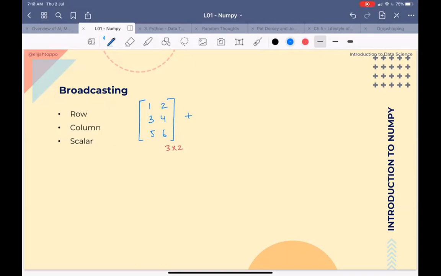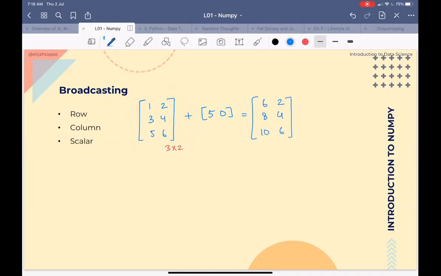But with broadcasting, let's say I want to add to this the row 5, 0, I can do that. What broadcasting will do is it will take this row and add this row to all of the 3 rows of this matrix. What I will end up with after this operation is maybe 6, 2, 8, 4 and 10, 6.